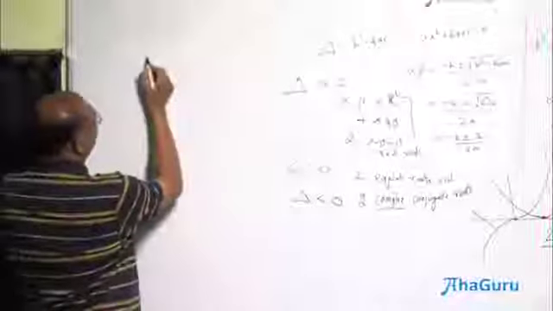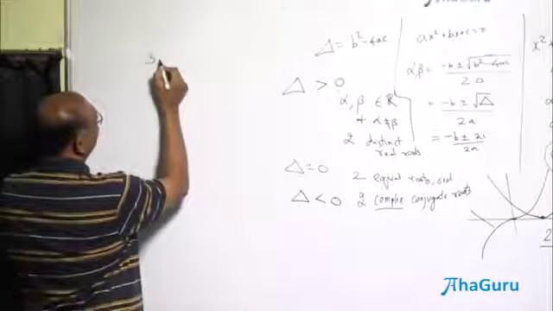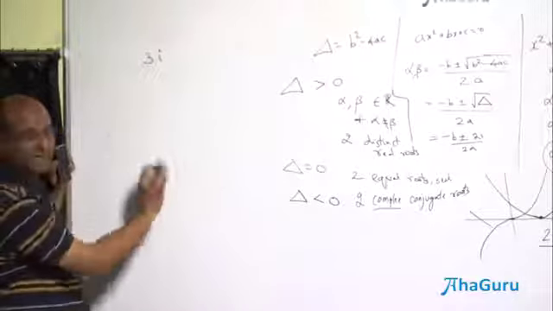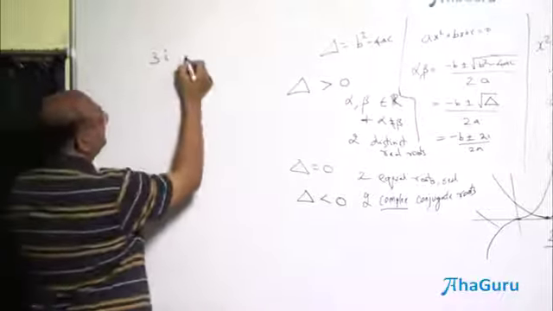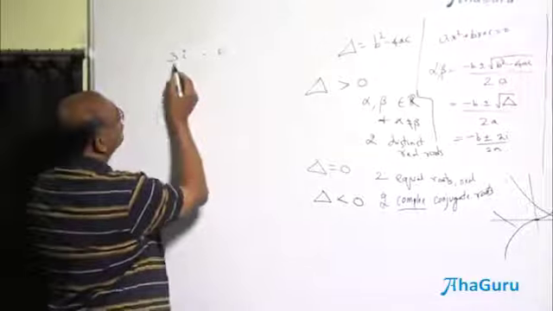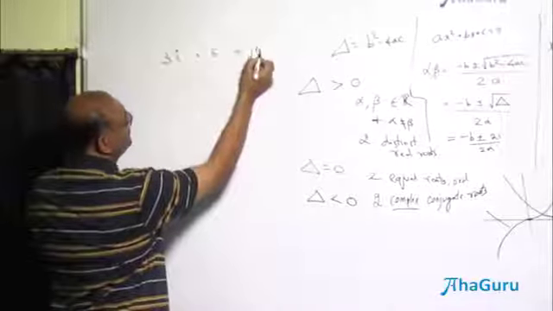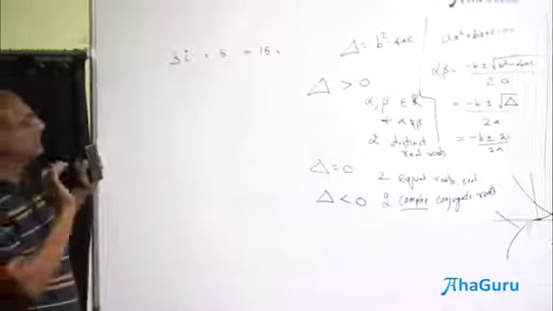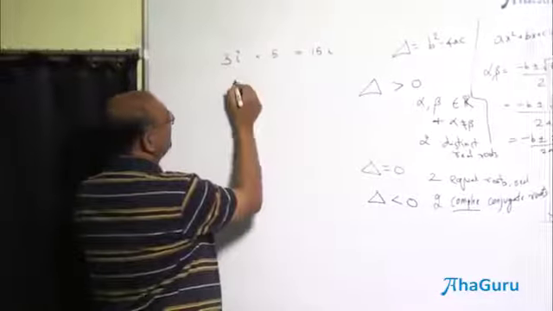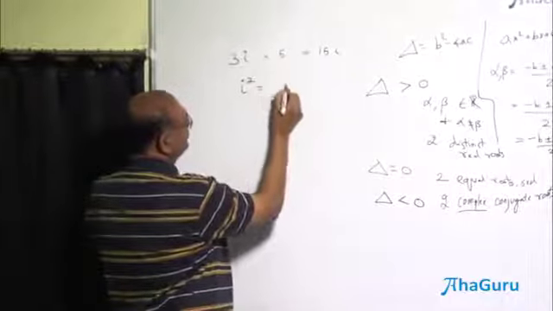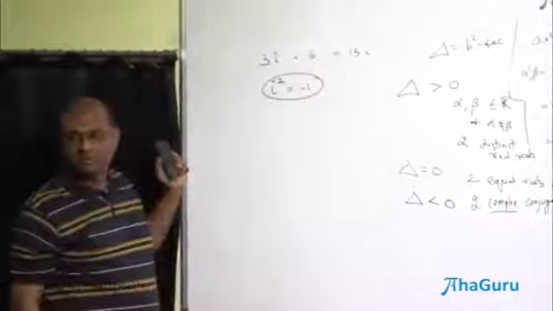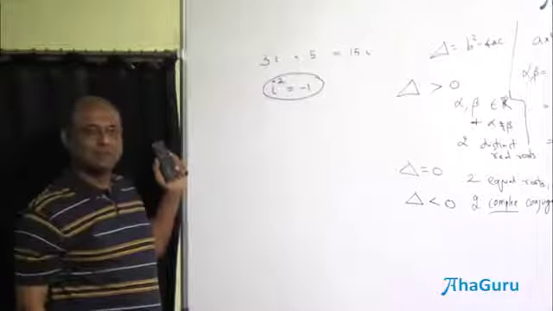So let us say that I have 3i. So this is a purely imaginary number, into 5. No big problem, this is 15i. Just multiply it like I was a variable. Just remember only one thing, i square is minus 1. That's all you need to remember. Root of minus 1 into root of minus 1 is minus 1.